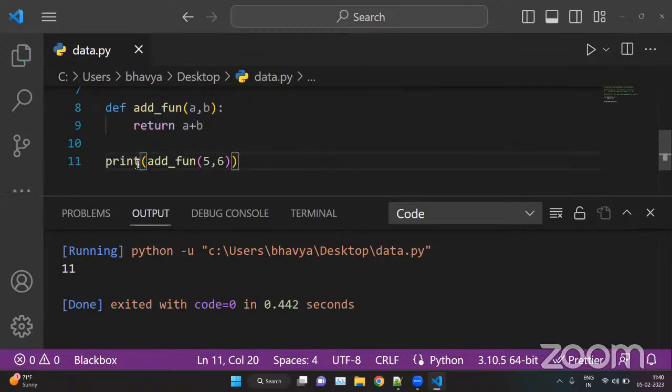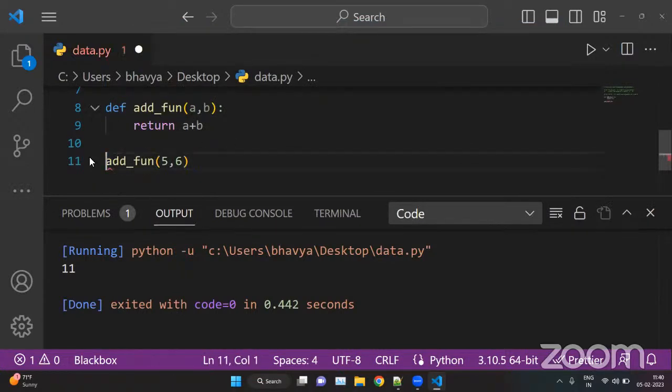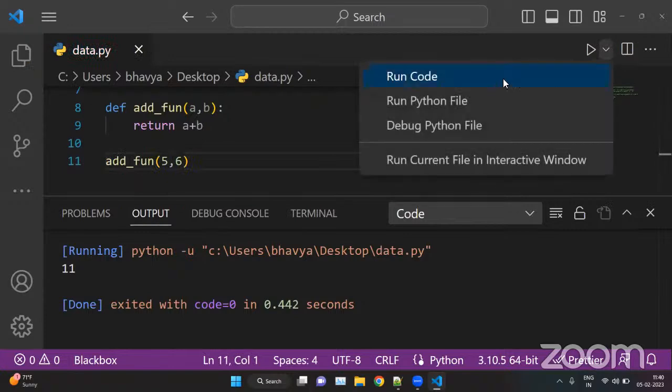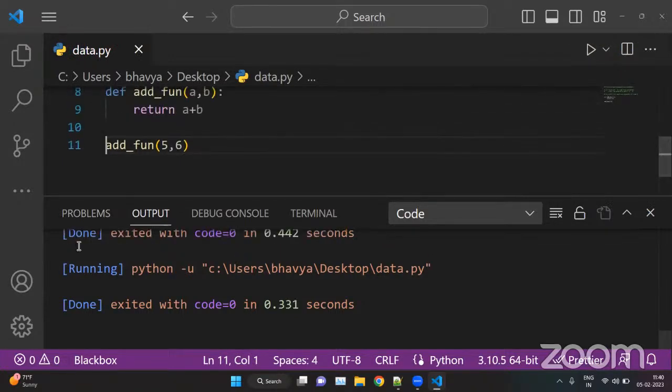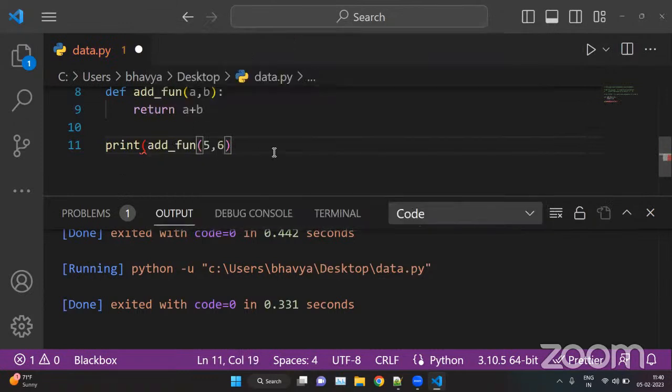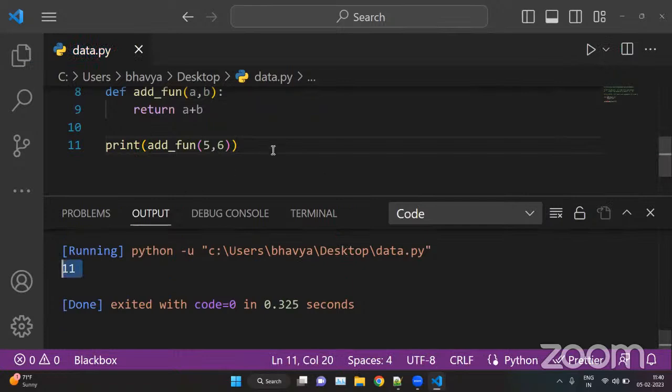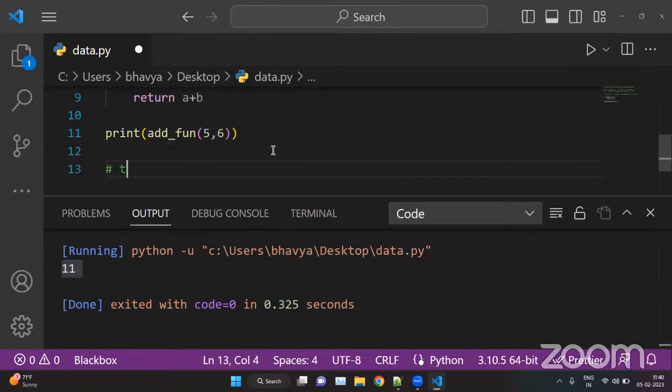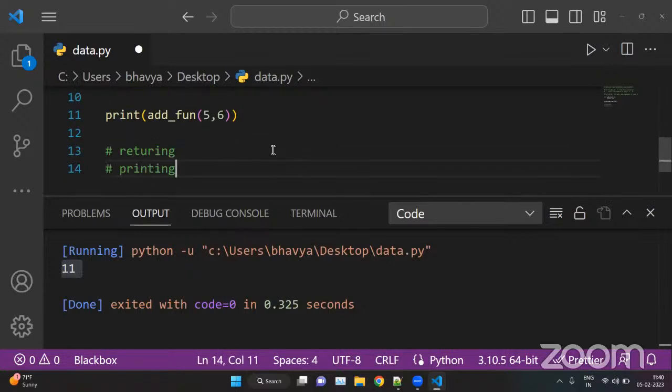Okay, and if you remove this print statement, and when you run this, this will show you no output because you are returning the value, but after returning the value, we have to print it. So we need to print the value. So print add fun and this one. Call the function and return the value and print the value. Okay. So here we are returning and we are printing the values.